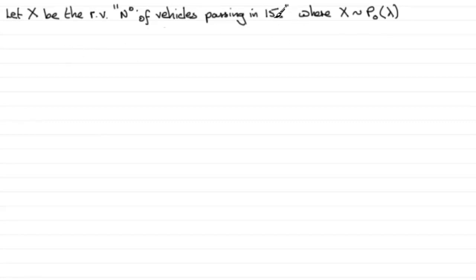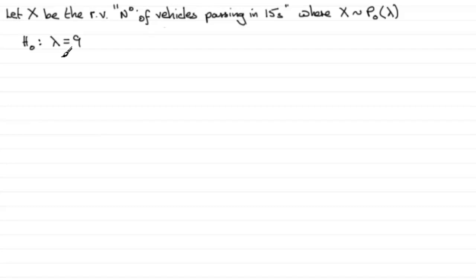In a 15-second interval, if we are getting 36 vehicles every minute, then a 15-second interval is going to be a quarter of that time. So a quarter of the vehicles should pass through. A quarter of 36 is 9. So that's our starting point. We have our null hypothesis H0 as being that lambda, the mean, equals 9.